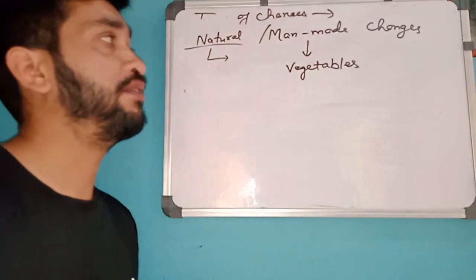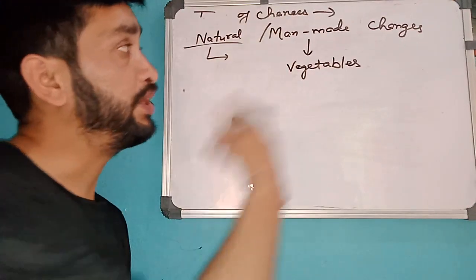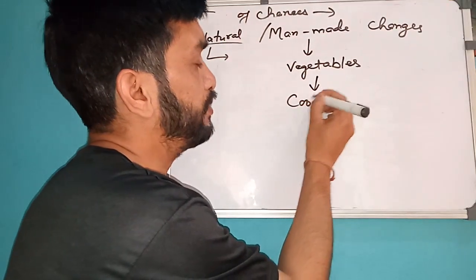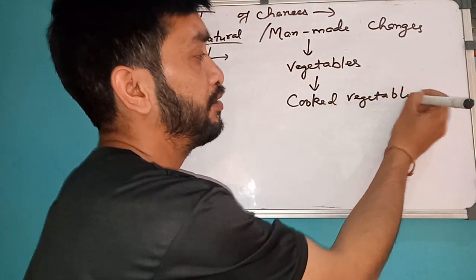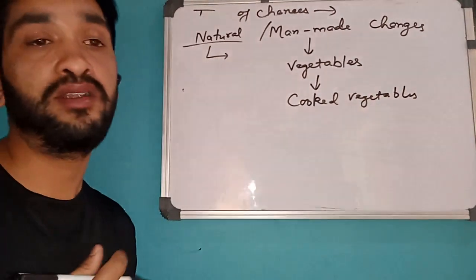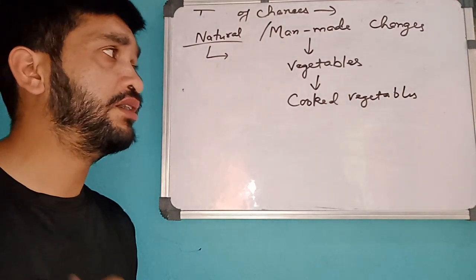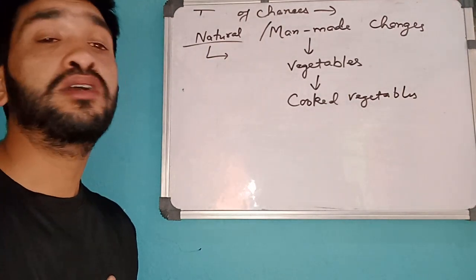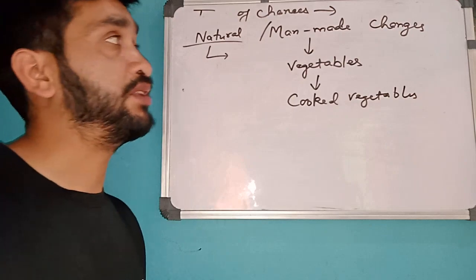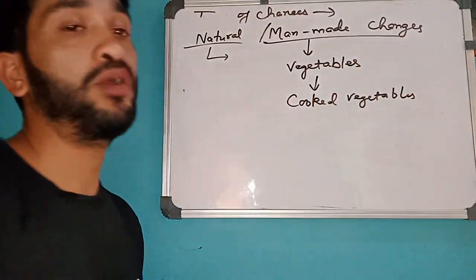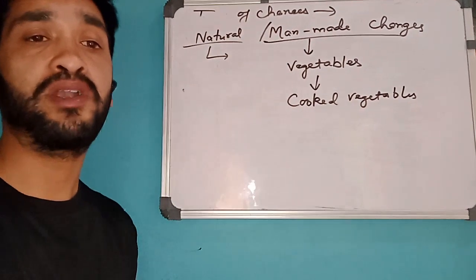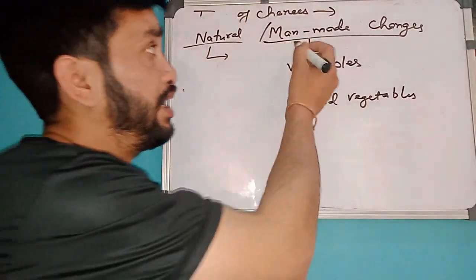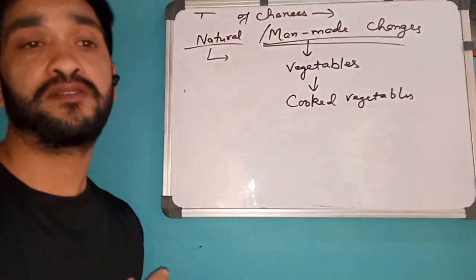You have to apply effort to convert them to cooked vegetables. In the same way, you buy flour from the market, a wheat flour, whatever flour. To convert it to chapatis, you have to apply some effort. It is your effort which converts that raw material to a cooked thing. So those are called man-made changes.